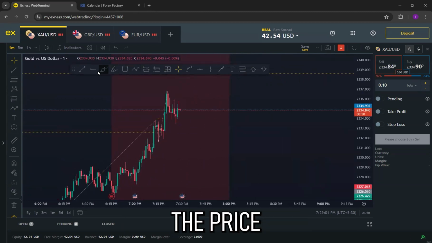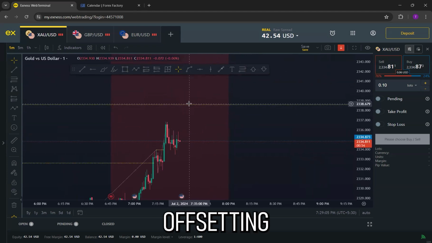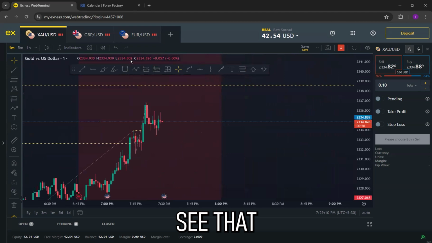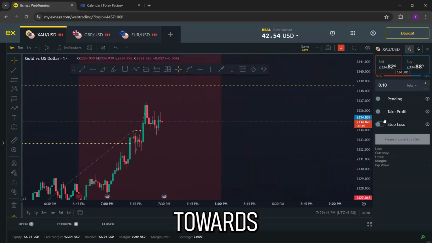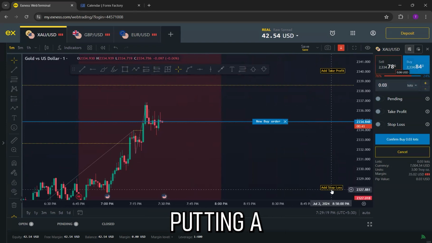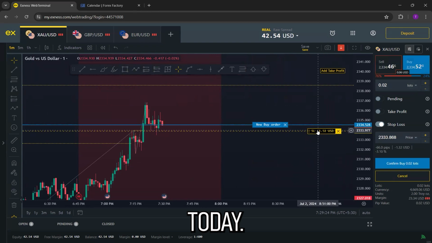So either the price will go towards the downside and we have to take a reversal trade in the market, or the price will flow towards the upside and will take out this previous day high in the market. Since the major structure is upside, and you can see that even the internal structure is trying to move towards the upside, we are going to take a buy trade in the market, something like this, putting a stop loss exactly at this level. So this is how we are going to take a trade today.